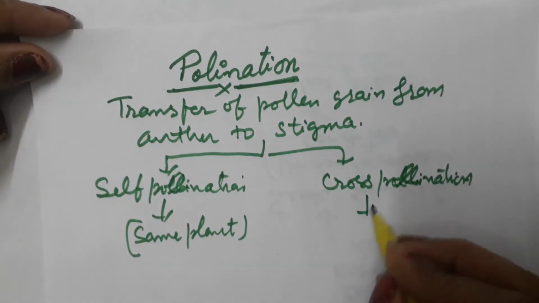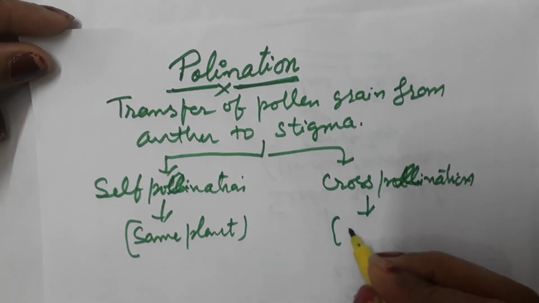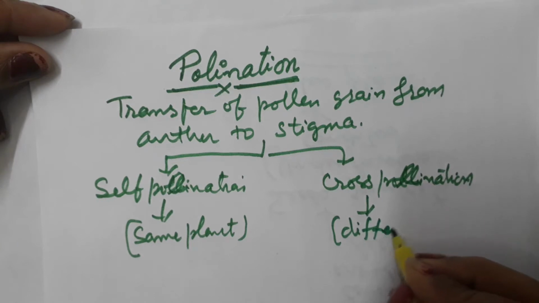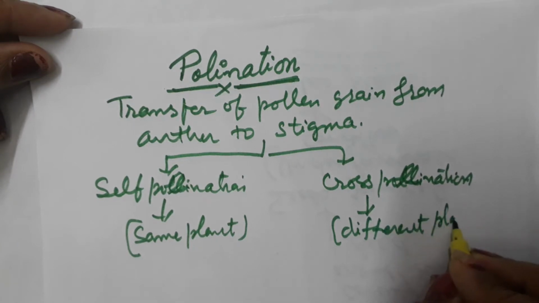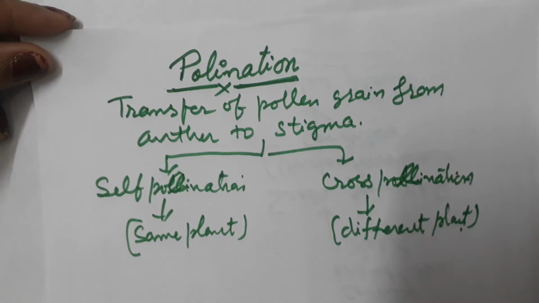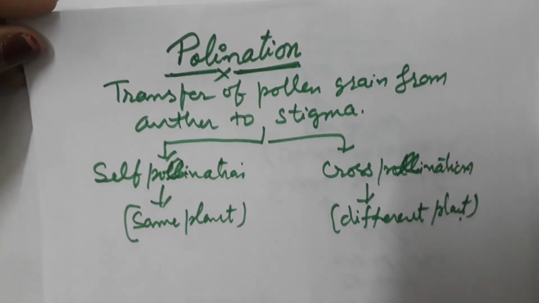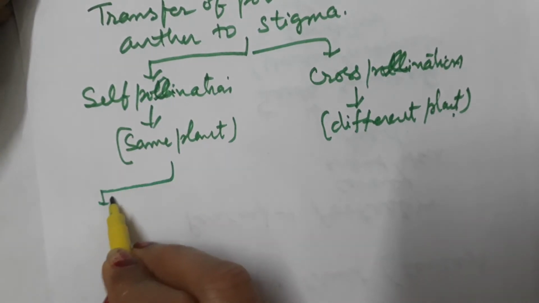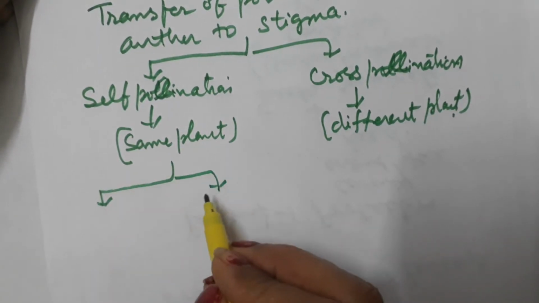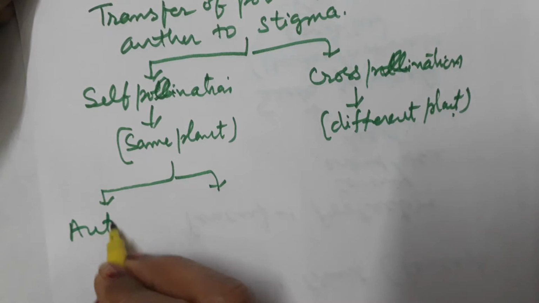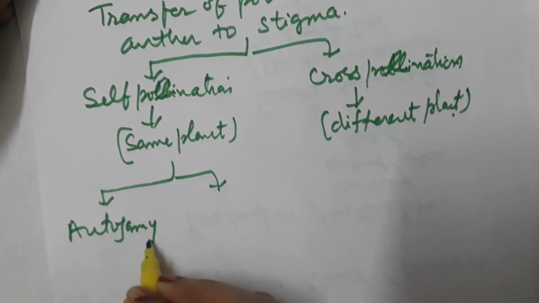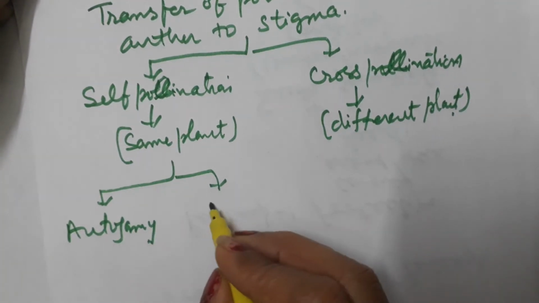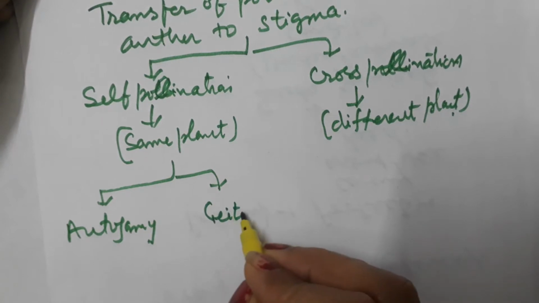If pollination takes place between different plants, then it is known as the cross-pollination. So first we will discuss the self-pollination. It is again of two types. One is known as the autogamy and the other is known as the geitonogamy.